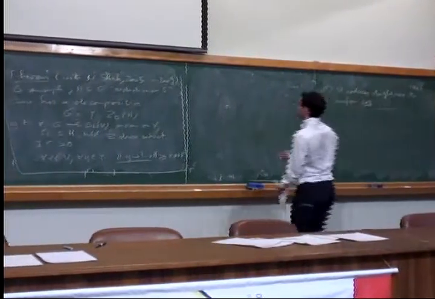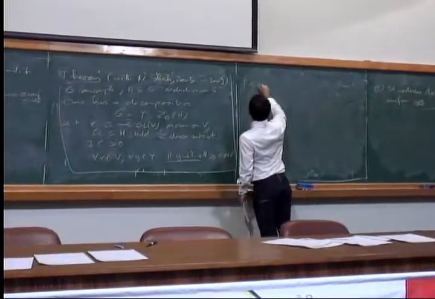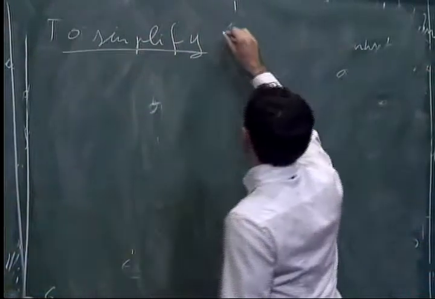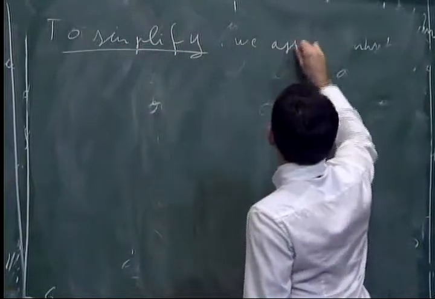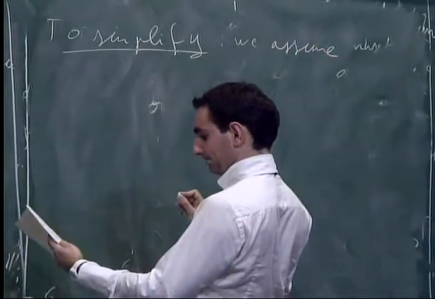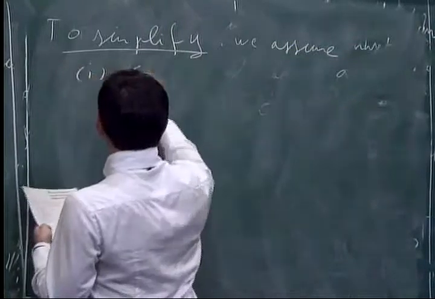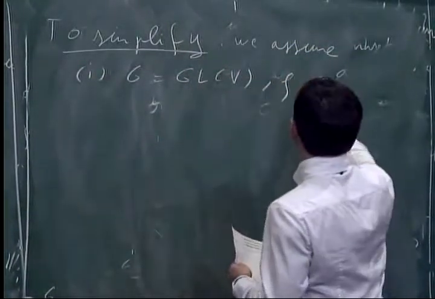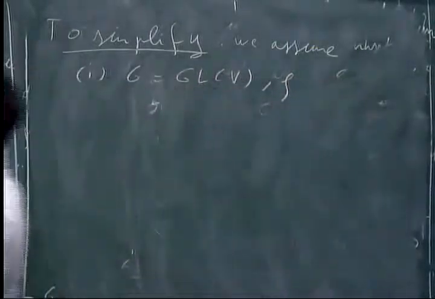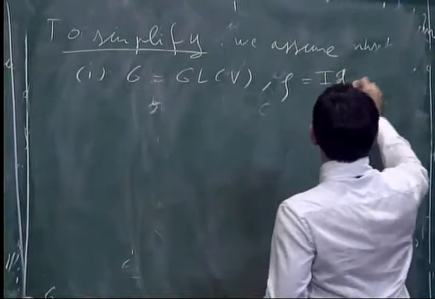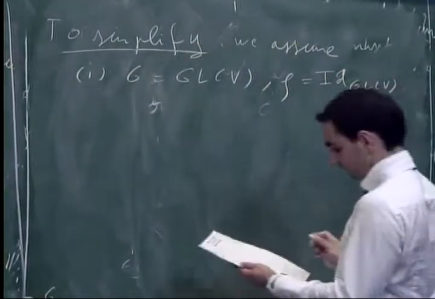So, to simplify, we make some reductions. We assume that G is equal to GL(V). So the representation is just the identity of GL(V) into itself.